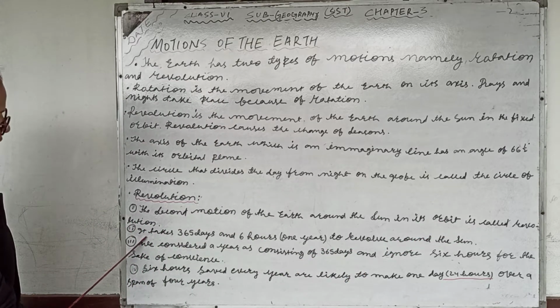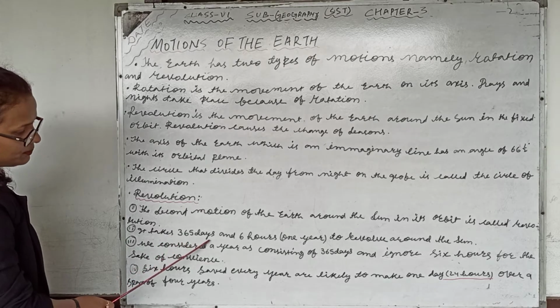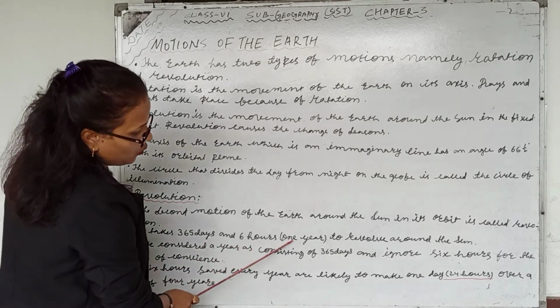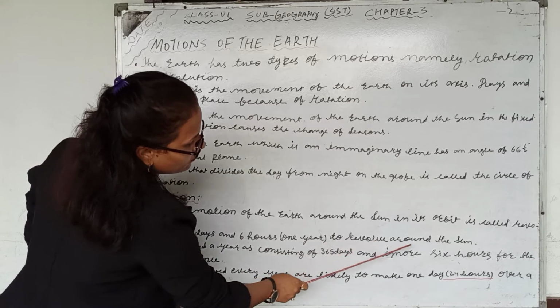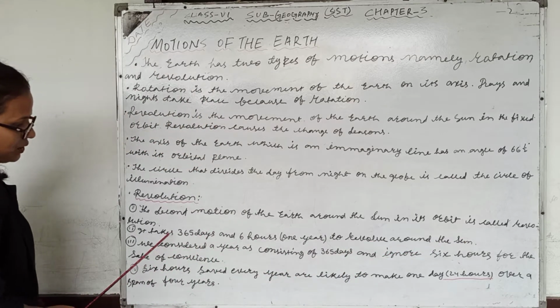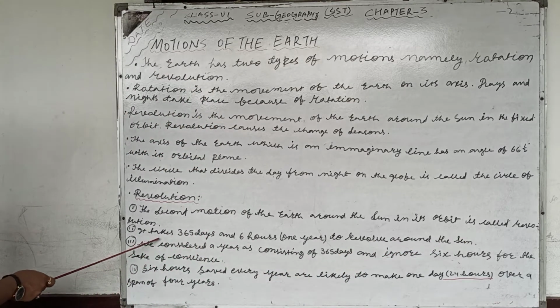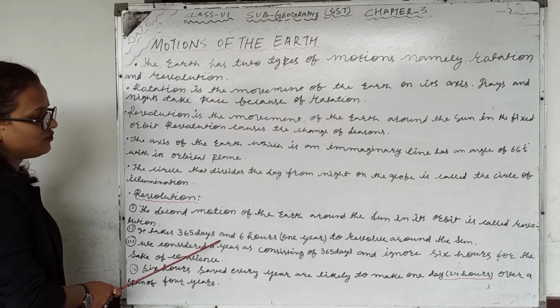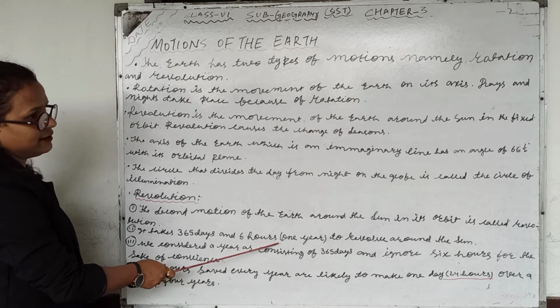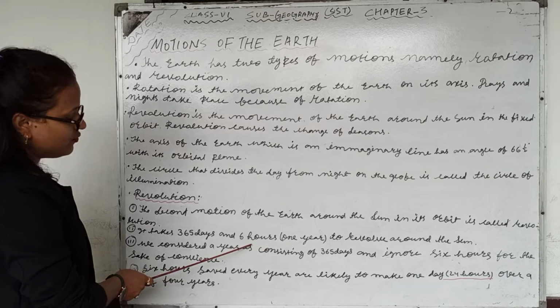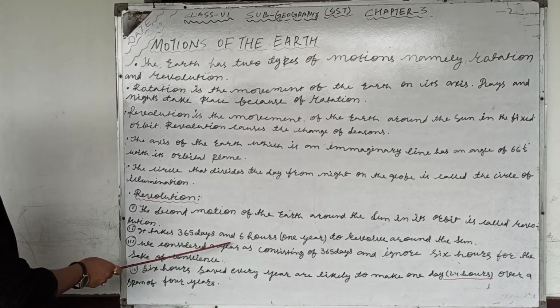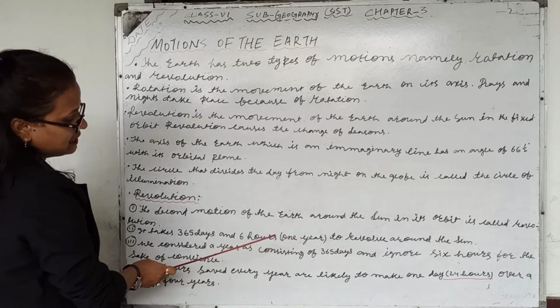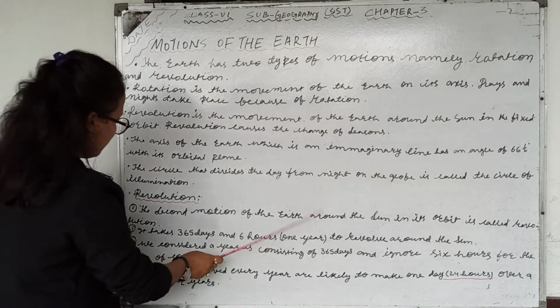Point number 3, it takes 365 days and 6 hours in 1 year to revolve around the sun. In 1 year it is 365 days, but in a leap year the extra hours are added, and after every 4 years it is 366 days because of these 6 hours.